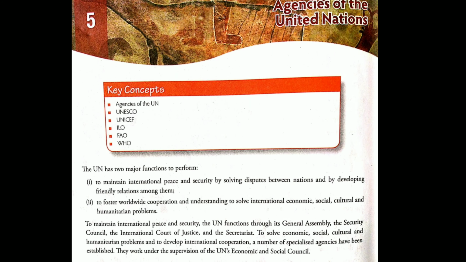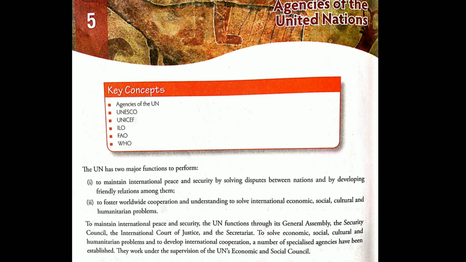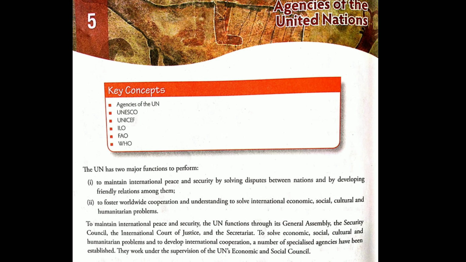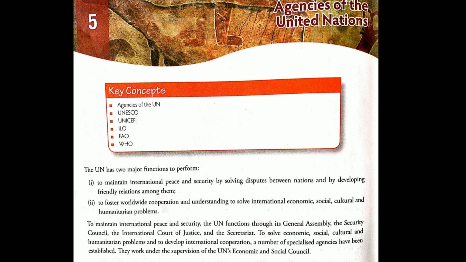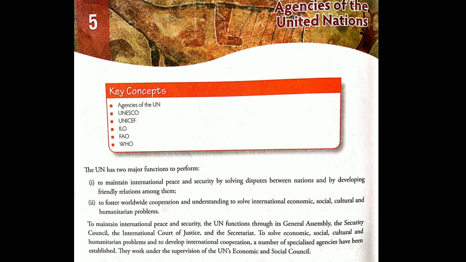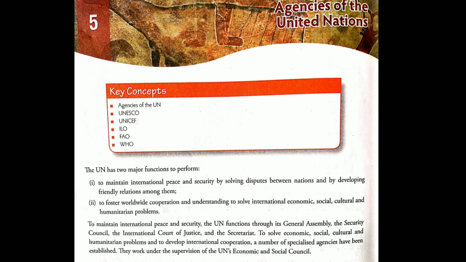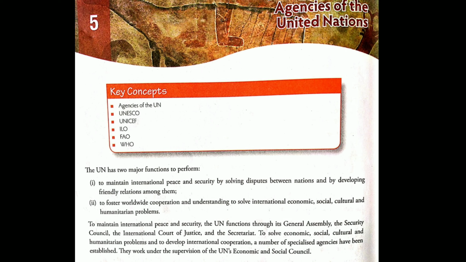So what does the UN basically perform? The UN has two major functions to perform. Number one, to maintain international peace and security by solving disputes between nations and by developing friendly relations among them. We have seen how the UN has been working to maintain peace after the two world wars. We have seen how bad the effects were after the first and second world wars. So in order to gain international peace, not only in one country but all over the world, the UN was set up.